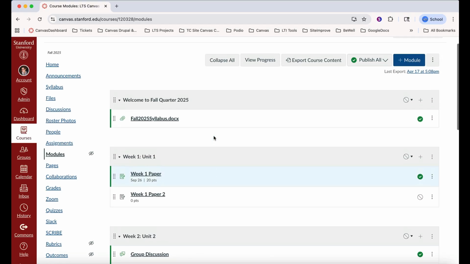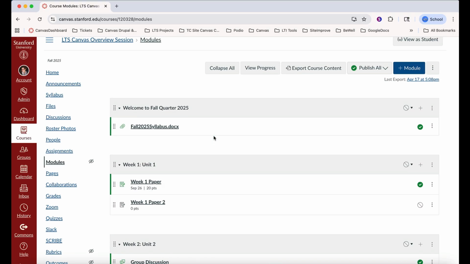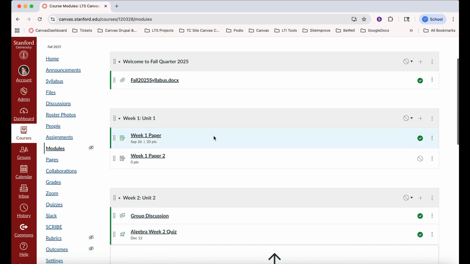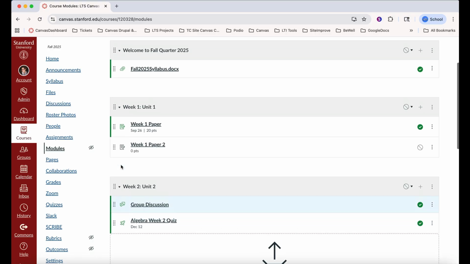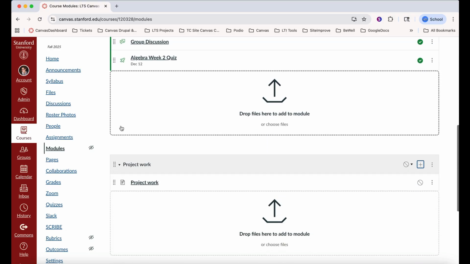Once adding content, the type of content is denoted by the corresponding icon specific to that content. So for instance, quiz is a rocket ship, discussions are these discussion bubbles, a file is a paperclip, assignments is a paper pencil image, and page is denoted by a page icon.